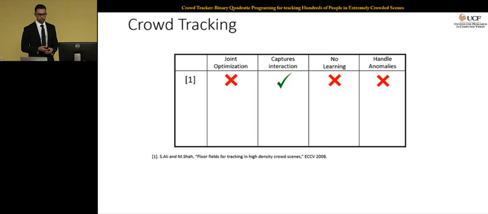This area of research hasn't been studied that much, and we are only limited to a handful of methods. So probably the early work of Ali and Shah is the first example of such methods.